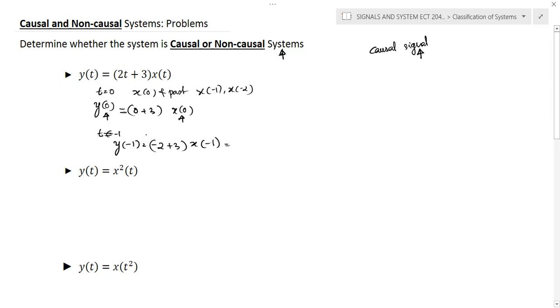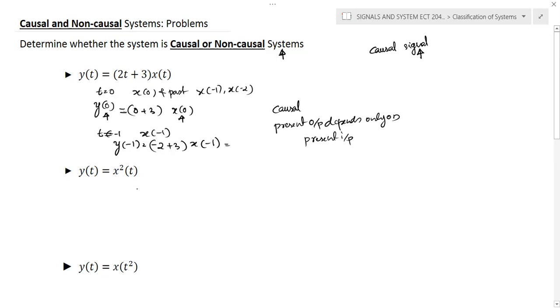At t is equal to -1, the present input is x of -1. So again, it's a valid case. So we can conclude that the given system is causal, because the present output depends only on the present input.